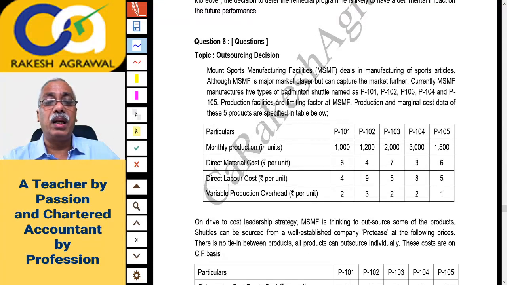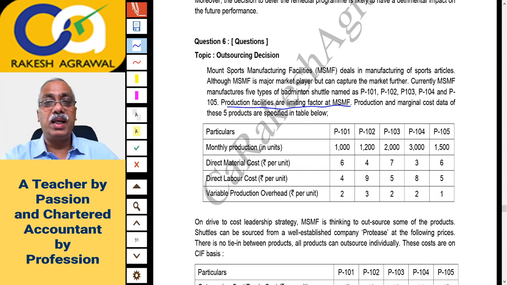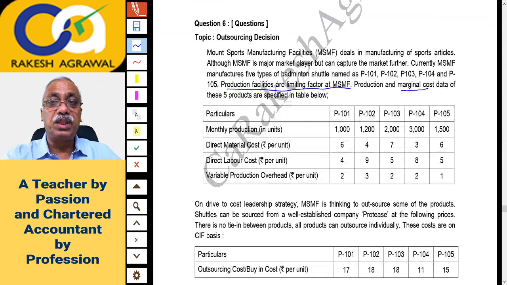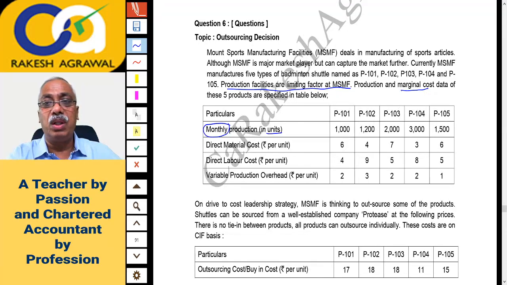Production facilities are the limiting factor. Okay, production facility is a limiting factor, that is the key factor at MSMF, that is Mount Sports. Production and marginal cost data of these 5 products are specified in the table below. So the data is given below. Production and marginal cost, that is variable cost data. Monthly production in units is given to you for all the 5: 1000, 1200, 2000, 3000 and 1500. Direct material cost in rupees per unit is given.